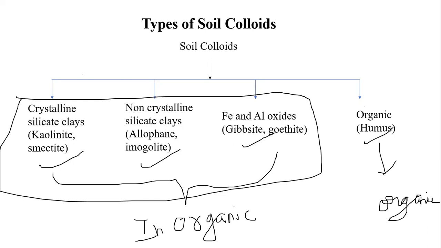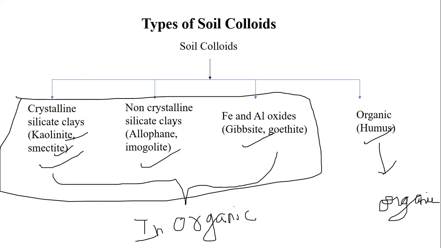Well, students, so this is regarding the crystalline silicate clays, non-crystalline silicate clays, and iron aluminum oxides. Especially in crystalline clays, students, there will be a proper arrangement of lattice structure. You can see a proper arrangement of the units. Examples of crystalline structure units are kaolinite and illite. These are the best examples of this.